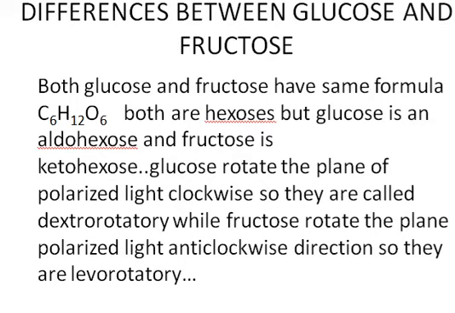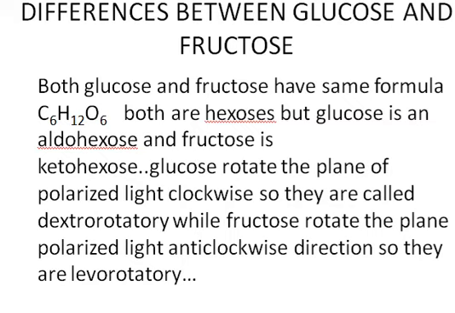What are the major differences between glucose and fructose, as both are hexoses? Students, you can see that glucose and fructose each have 6 carbon atoms, so their formula is C6H12O6. We put 6 instead of n.